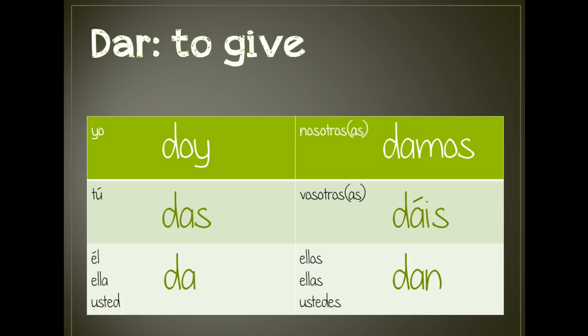We have it on our vocab list with the phrase dar una fiesta, to give or to throw a party. The yo form is doy, D-O-Y. So although this looks pretty normal, if we were to conjugate it normally and just take off our AR and add our O ending, which is common, it would be do. And that sounds a little silly, so for whatever reason, it's just doy. The rest is regular, so it's an AR verb. We add our regular endings, o, as, a, amos, ais, an. So yo doy, tú das, él y usted da, nosotros damos, vosotros dais, ellos y ustedes dan.